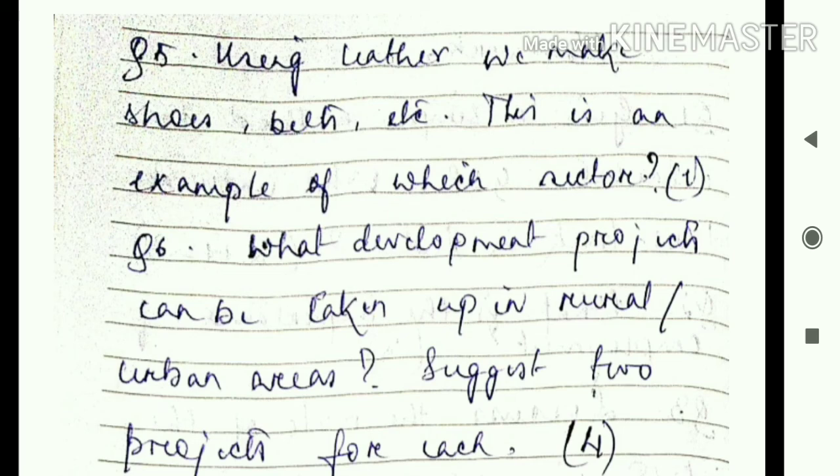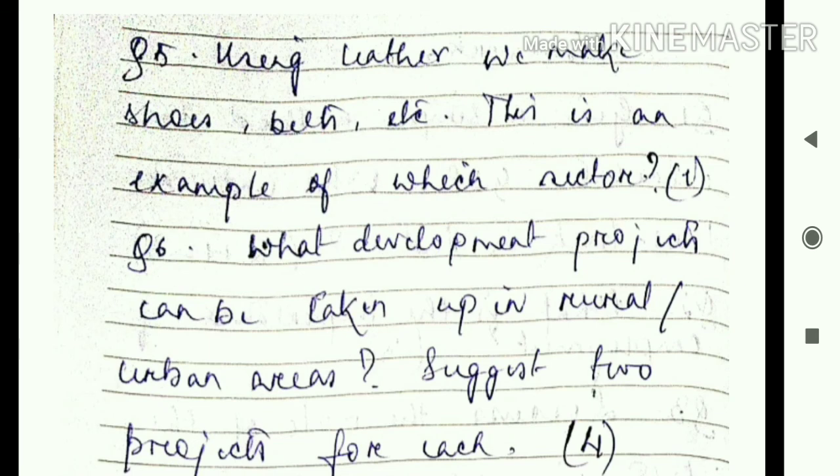Then in urban areas, the developmental projects that can be taken up are similar. It is the construction of bridges, then housing facilities, the various urban amenities, that means electricity, water supply. All these developmental projects can be taken up in urban areas. So in rural you have to write 2 points, and in urban you have to write 2 points.